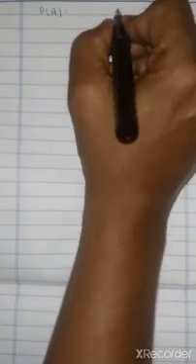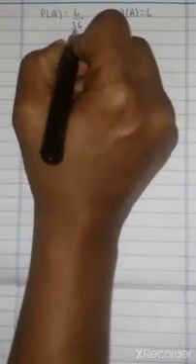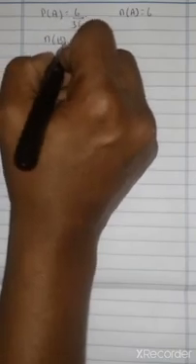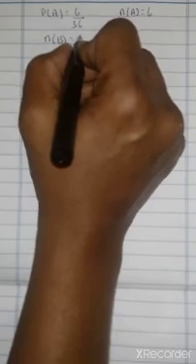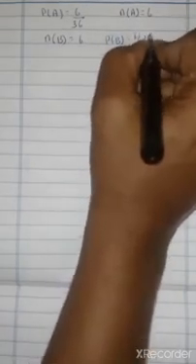What is A? A is the first die shows 5. So N of A equals 6. So what is your P of A? 6, and totally we have 36, N of S equals 36. Next, what is N of B? Second die shows 5. That is also 6. So P of B equals 6 by 36.